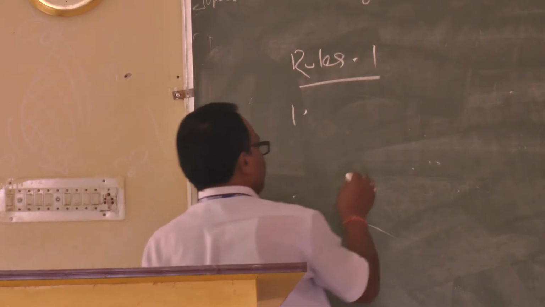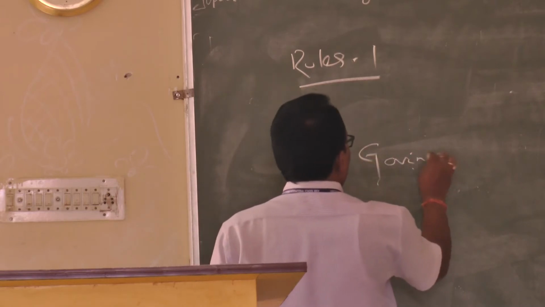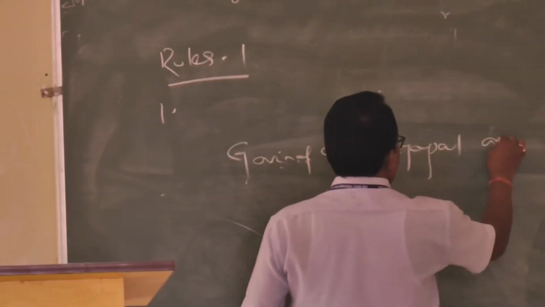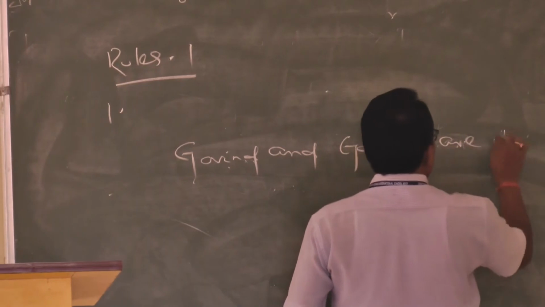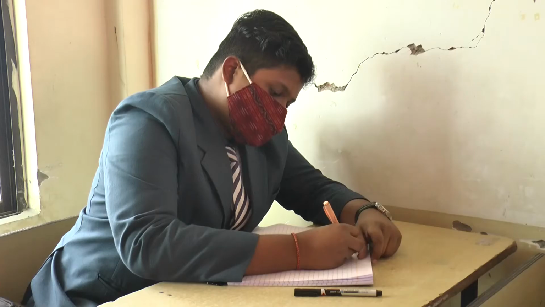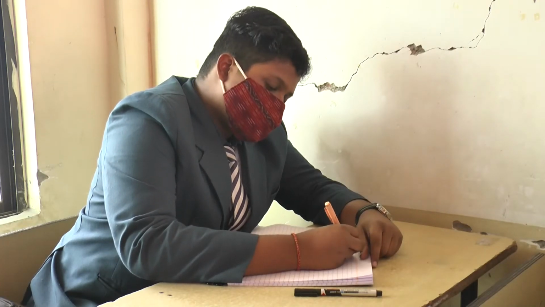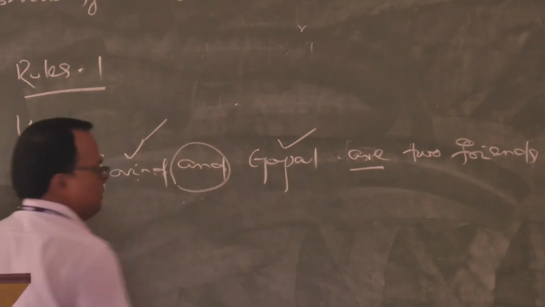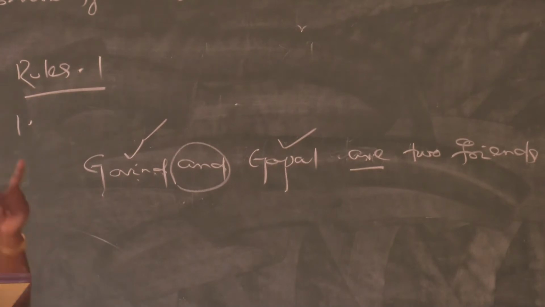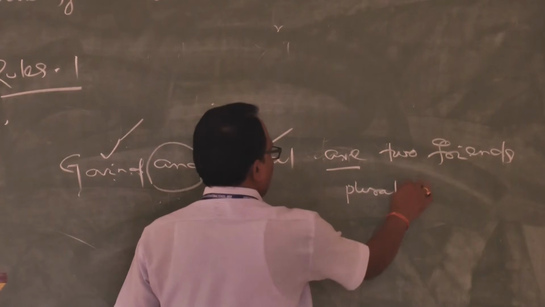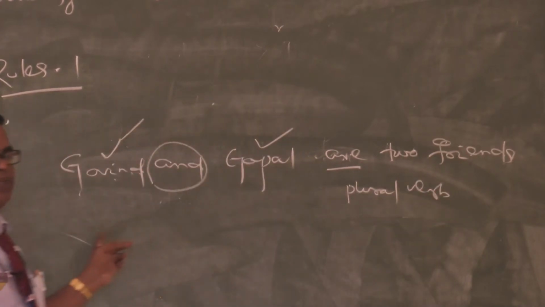How? Example: Govind and Gopal are two friends. You see, Govind is singular and Gopal is singular, joined by and. Understood? If two singular nouns are joined by and, the verb will be plural. This is called subject verb agreement.